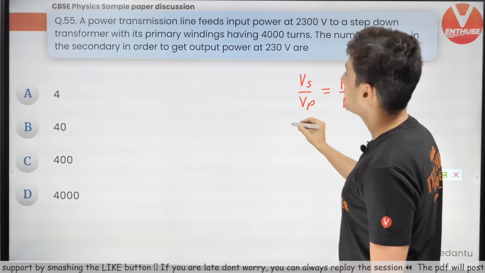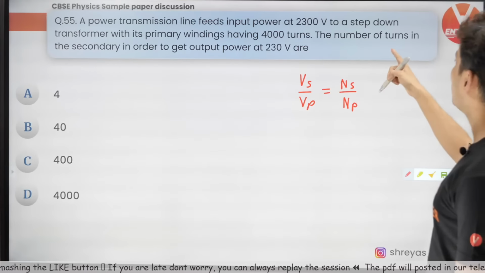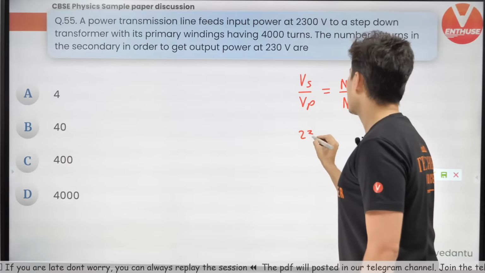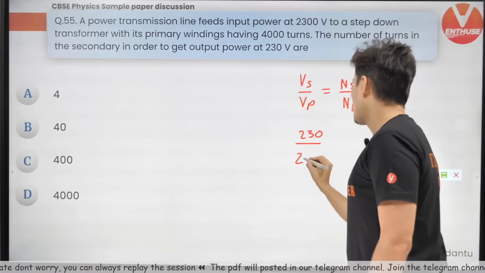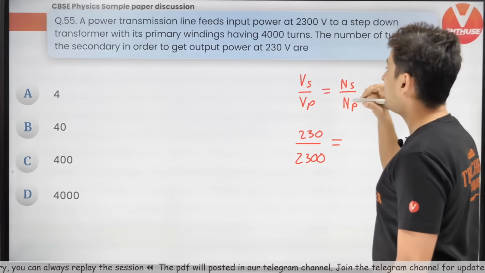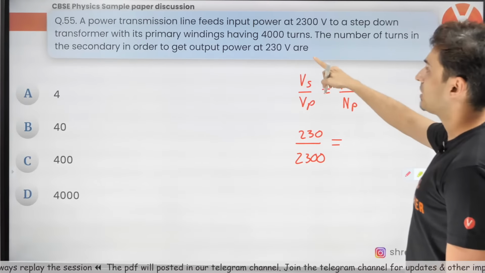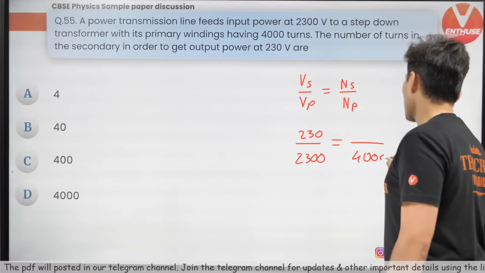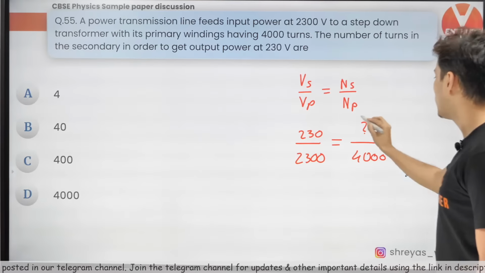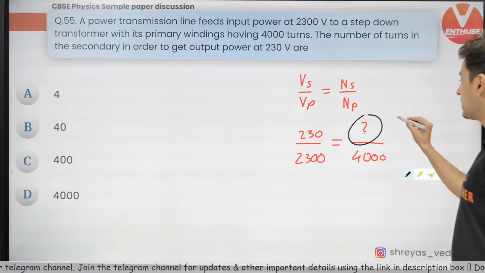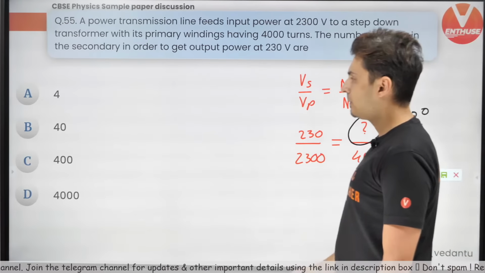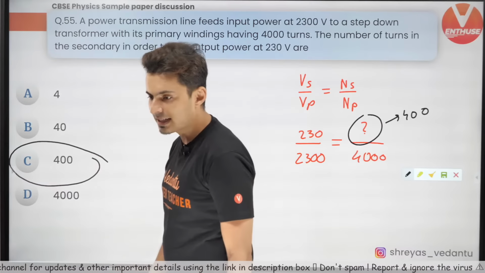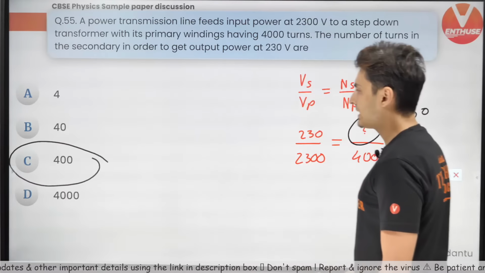What is Vs? Input power is given and it is secondary. Okay, 230. So this is 230. What is primary? This is 2300. Okay, step down transformer. Primary windings are 4000. Okay, so this is 4000. The question is, how much is this? This is very obvious. 10 times less. That's it. This should be 400. Yeah, 400 is the answer. Please tell me you got 400. Very good. Option C. Correct. Yes, that's the answer.